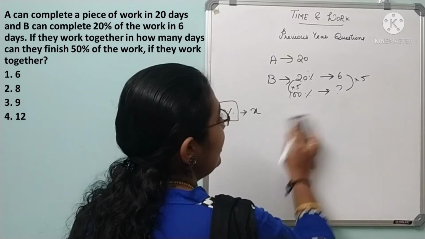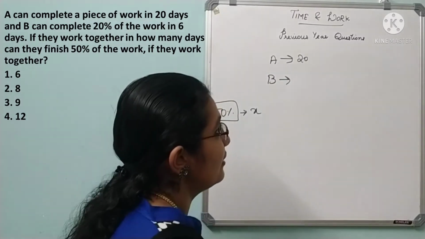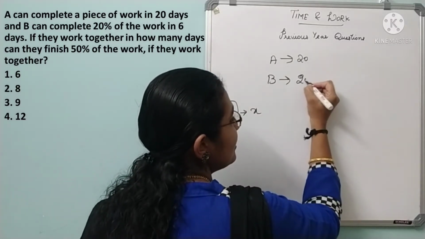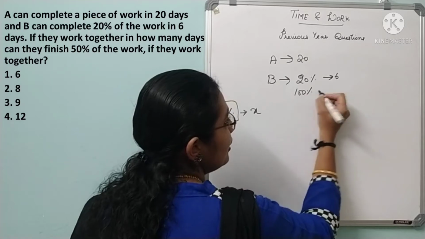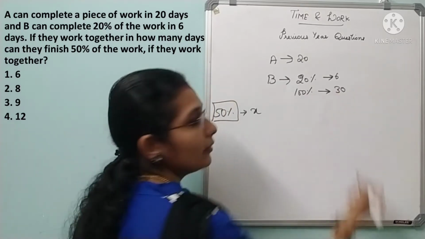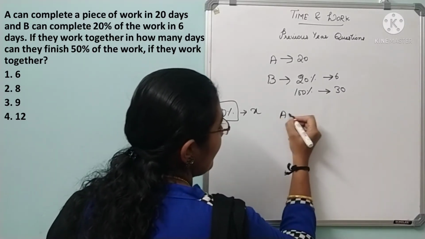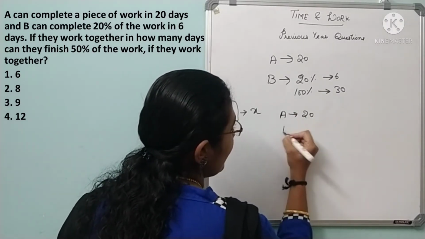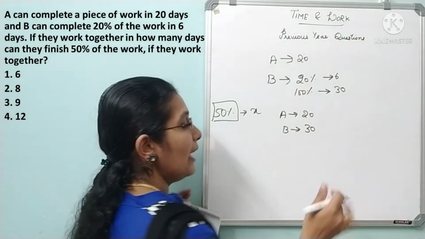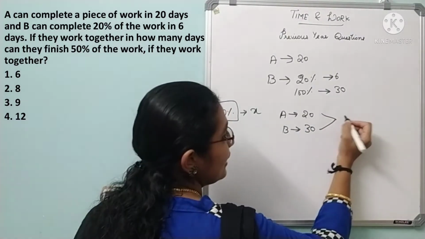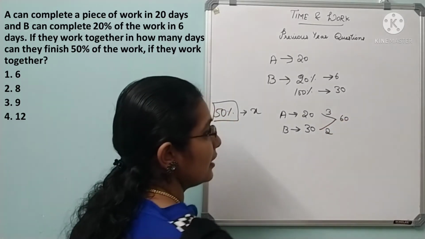So we need total work will be completed by B in how many days? So 20% in 6 days means total work is 100% in 30 days. Clear? Yes. So now you can rewrite it as A will complete in 20 days and B will complete in 30 days. Total work. Right? Now as usual proceed. What you will do? Find LCM. LCM is 60 here. So 3 twenties are 60, 2 thirties are 60.